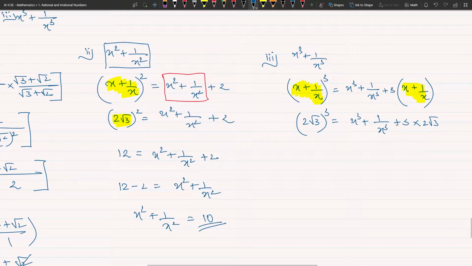I just substituted. Now 2√3 the whole cube. This is going to be a little tricky. 2√3 times 2√3 times 2√3. Om, can you help me multiply all this? Yes, sir. How to multiply? Sir, this one, 2√3 the whole cube.